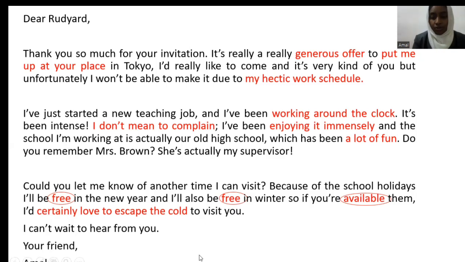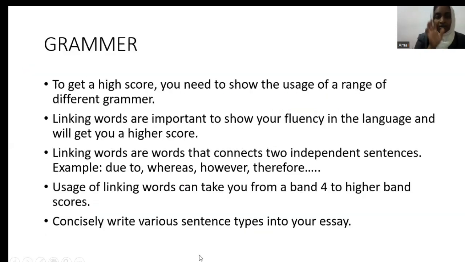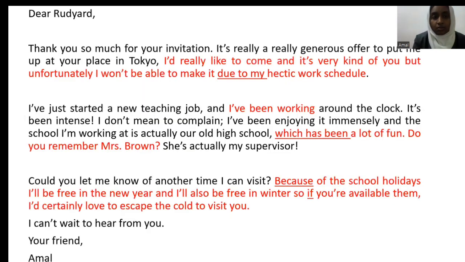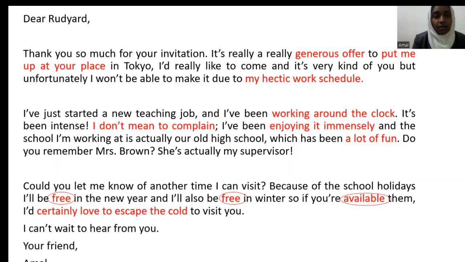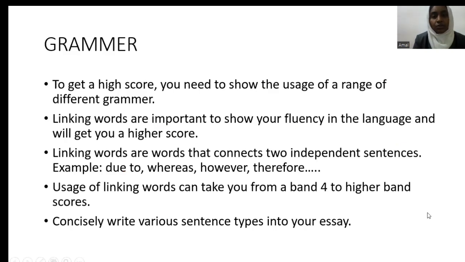All right. So then we go into grammar. So grammar, to get a high score, you need to show the usage of a range of different grammar. So you can't just use simple sentences. No, that won't work. Just compound sentences. No, you should make sure that simple sentences or compound sentences are linked together.